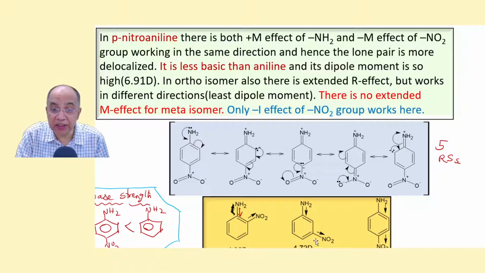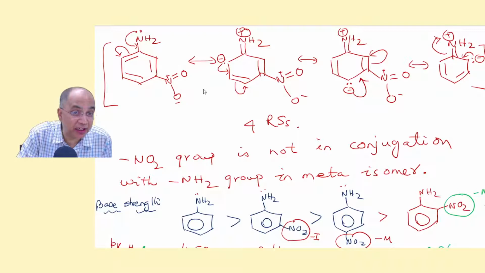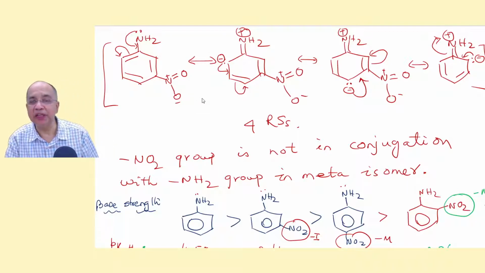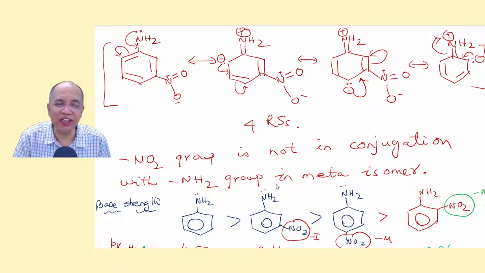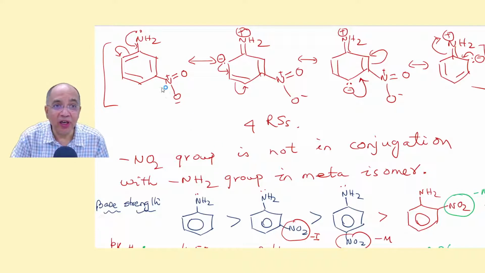But if it is in the meta position, then the extended delocalization doesn't work. The charge is bypassed. I have shown you metanitroaniline. If you draw the resonance structures, you find the negative charge is here and here.